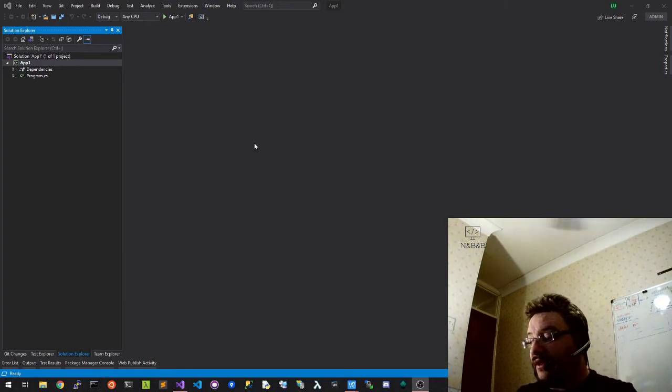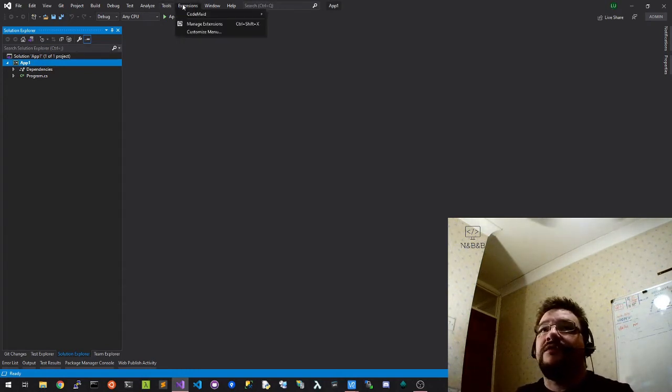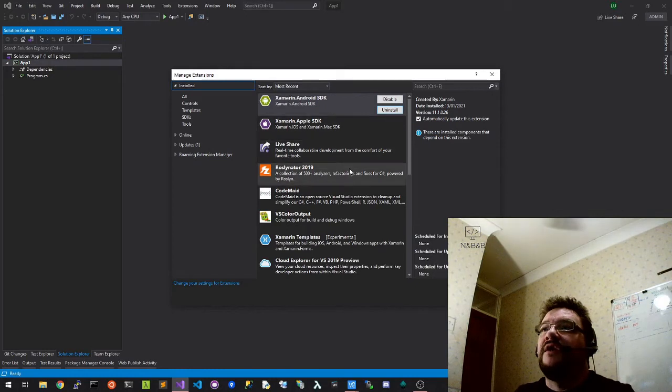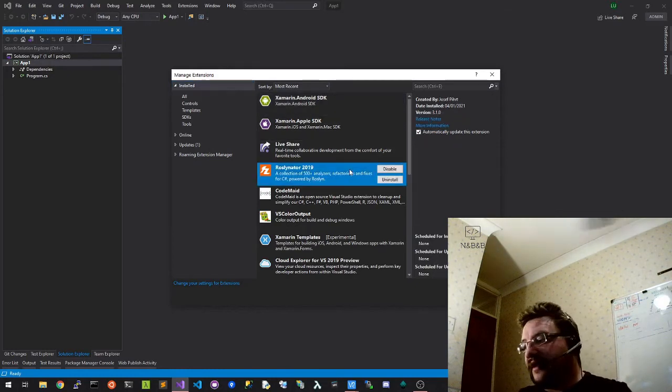As I'm using Visual Studio 2019, Visual Studio 2019 has this idea of extensions and plugins, and what that allows you to do is to add things into the IDE. And some of those that I have installed that I would really recommend are things like Roslynator. Now that is a free code analysis plugin.